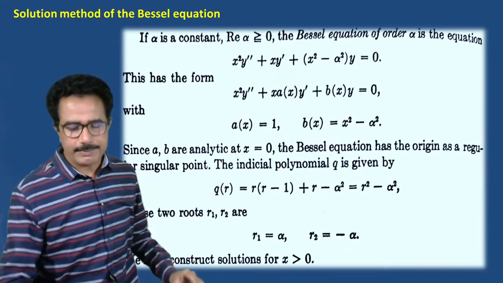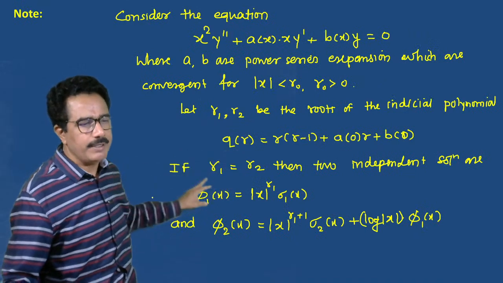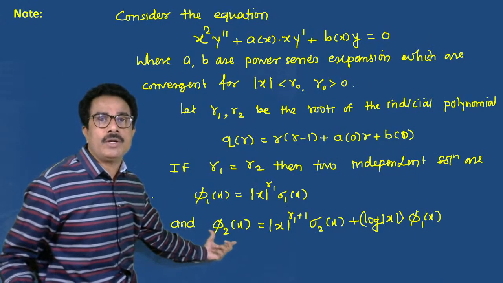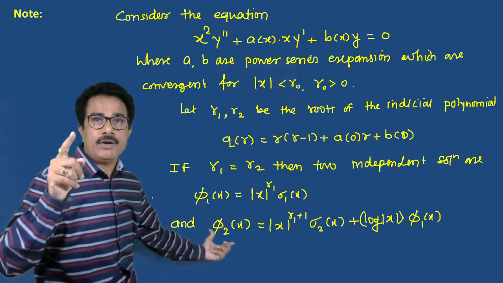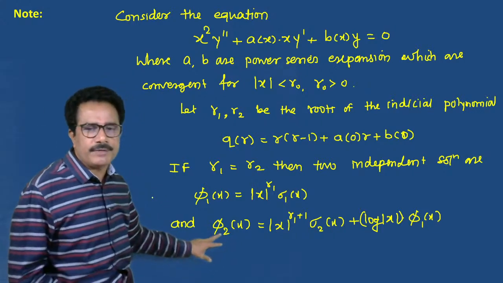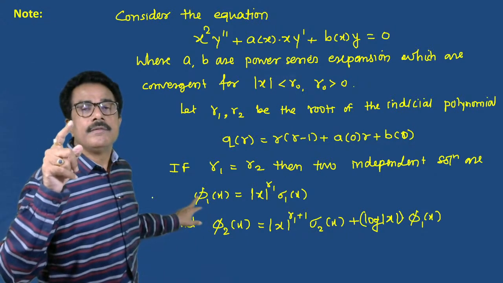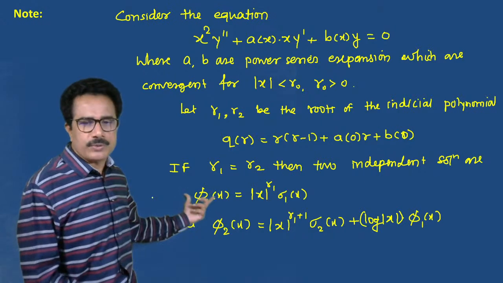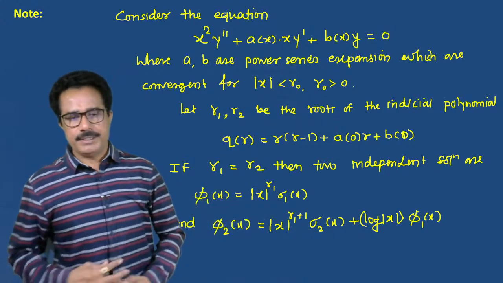Okay, because this Bessel equation is very important, and this condition was used for the Bessel equation, for phi 1 and phi 2. Phi 2 means the second one, from which the Bessel function k naught of x is derived. Note that the k naught of x is a Bessel function of the second kind which is obtained from this solution phi 2 of x, and the Bessel's function j naught of x which is obtained from the first solution which is in the form of phi 1 of x. Okay, in this way this is the solution.